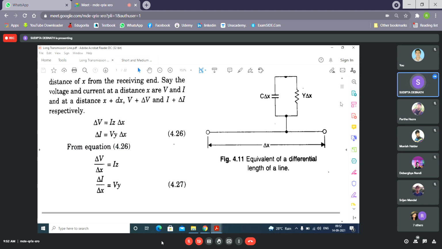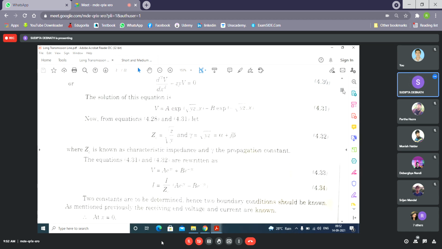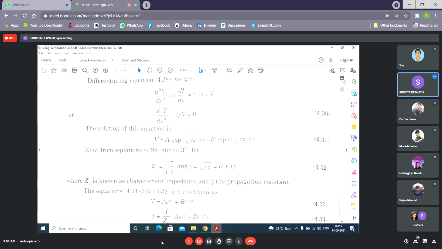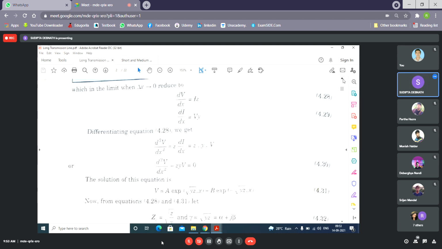Okay, so you can write that, differentiating this one, you will get e to the power gamma x minus B e to the power minus gamma x, and one term you will get here, root over y by z. Okay, so replace that y by z by this ZC. Okay, you can understand that I, what is I? I actually is 1 by small z into dV/dx.